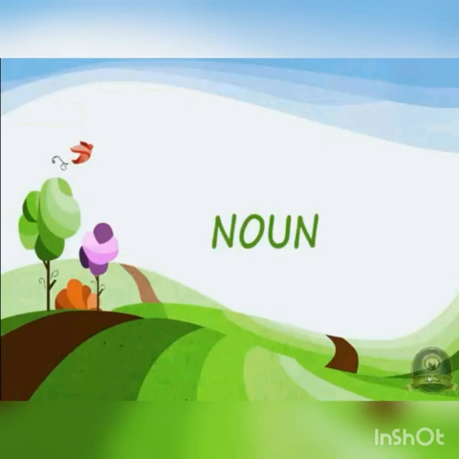Now, what is a noun? In simple words, we can say that a noun is a naming word. But if we look at the proper definition, a noun is the name of a person, place, any object or thing, any living being, for example, birds, insects, animals, and it can be the name of an idea, emotion, or quality.